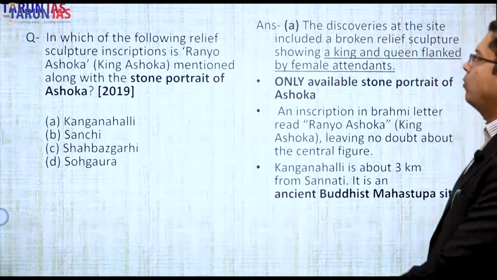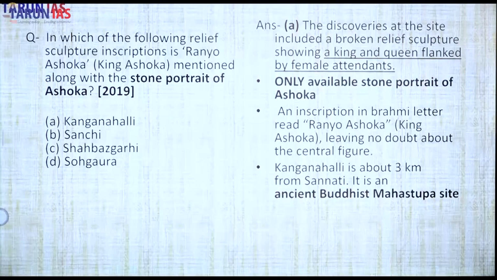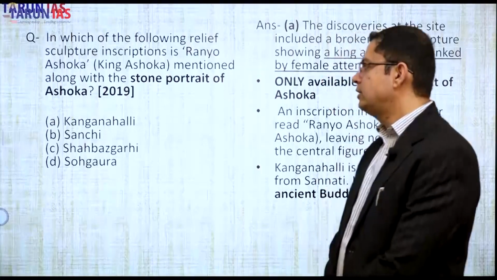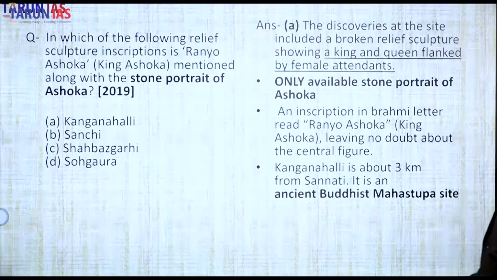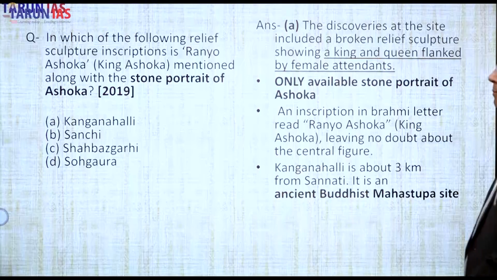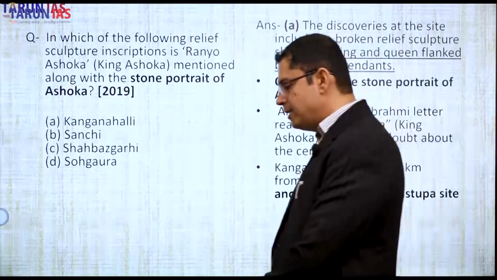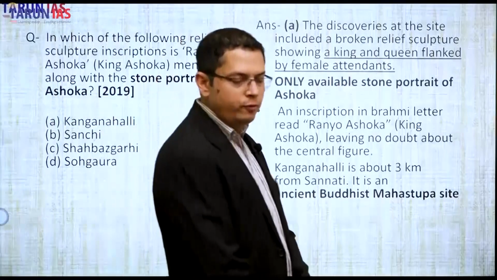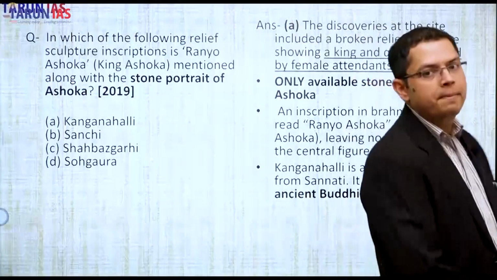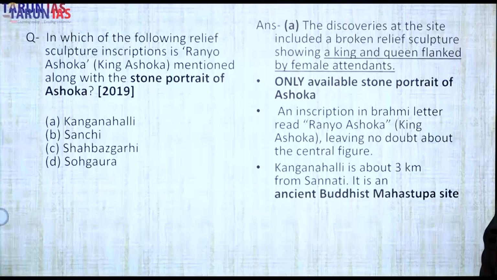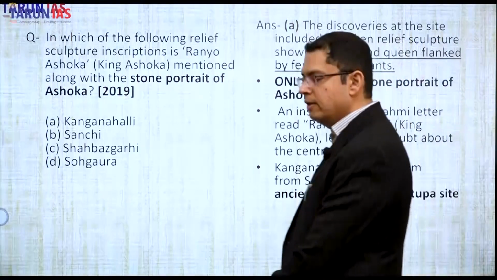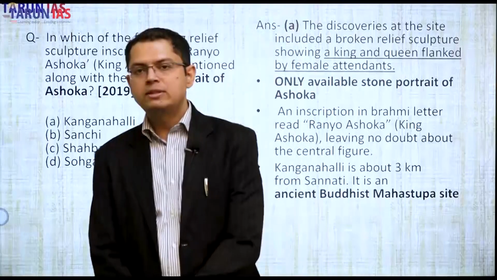About the stone portrait of Ashoka, Ranyo Ashoka inscription, where has it been found? Kanganahalli, Sanchi, Shahbazgarhi, Sohgaura. It is a factual question. Again, it can be solved if you have seen this image in your preparation, if you have studied this point with facts. Now the answer is Kanganahalli. It is in Karnataka near Sannati. Sannati stupa is there, where a major rock inscription of Ashoka was discovered.